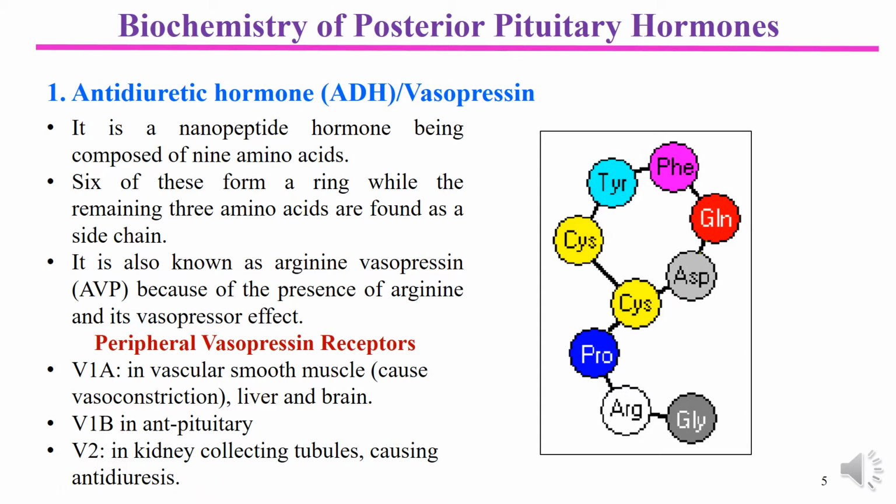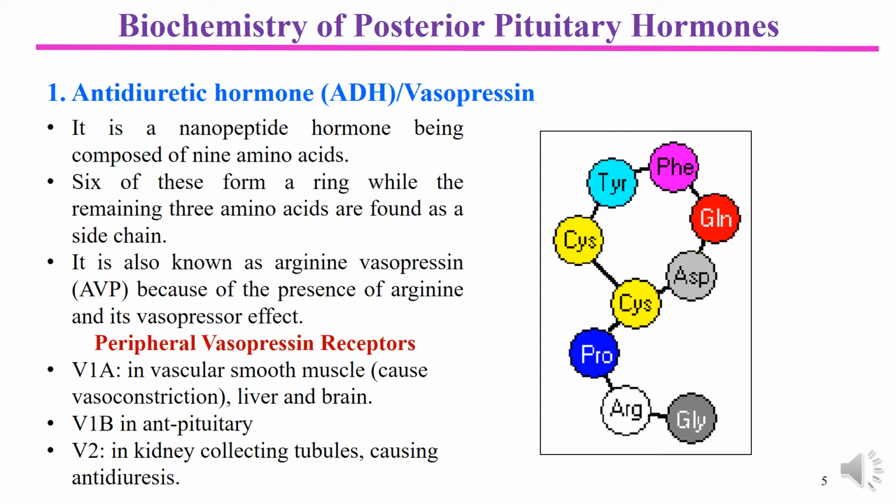Actually, diuresis means the formation of a large amount of urine. That's why I am sure that you remember the term used in pharmacology or in the renal field, that's diuretic. Diuretic is a group of medicines which increases the rate of urine formation.